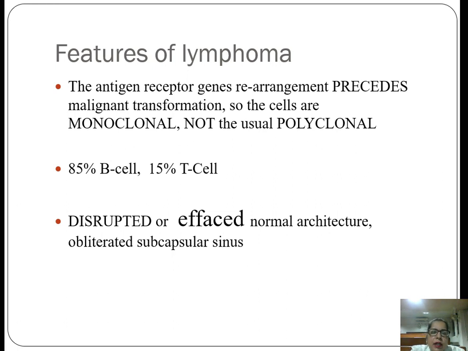And when we study the architecture of a lymph node, it will be either disrupted or effaced. The normal architecture is disrupted, but either the whole lymph node will be disrupted or only a partial, small part of the lymph node can be disrupted.